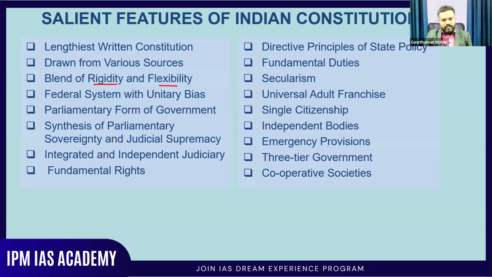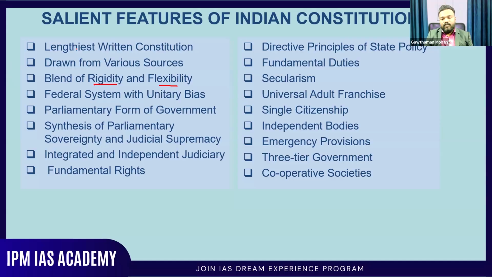Then the emergency provisions. You know that when the country is going through a crisis, it is the authority of the president to establish emergency in our country. And there are three types of emergency existing in our country: one is the national emergency, then state emergency, and financial emergency.